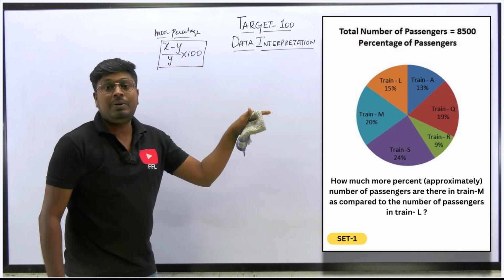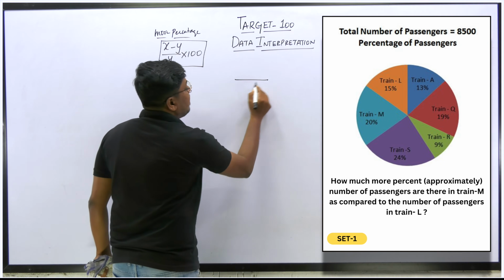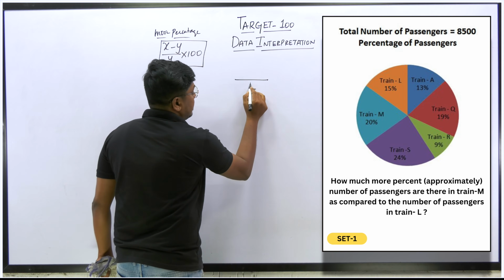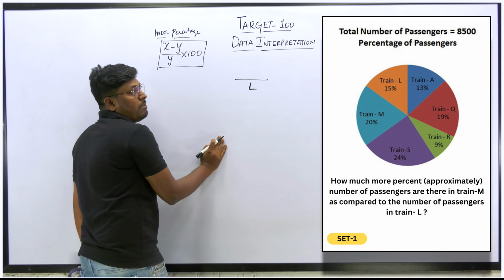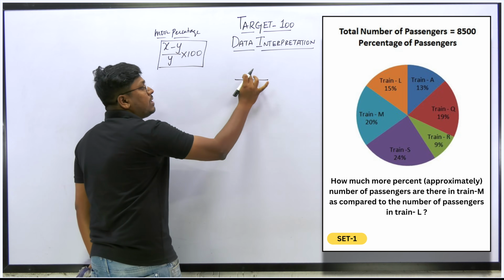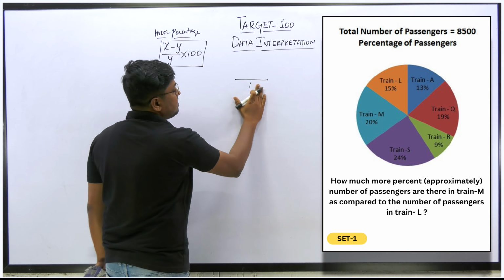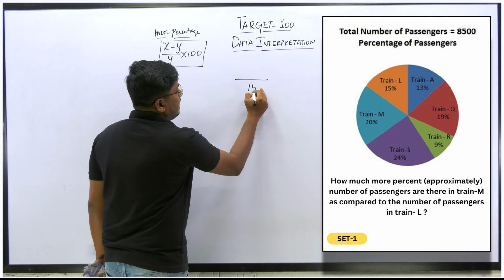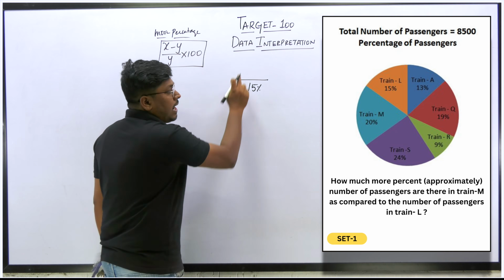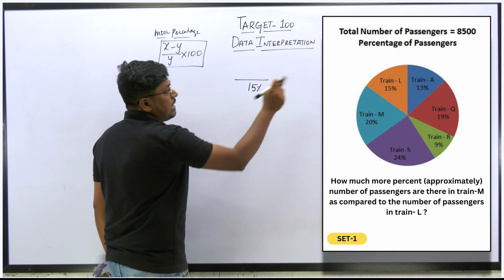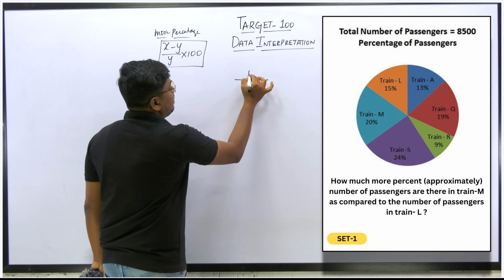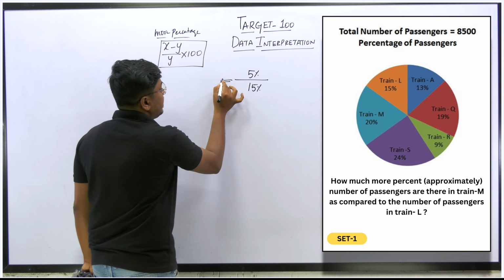We need to compare to train L. So train L should come in the denominator, and the numerator will be the difference of both trains. So train L is 15%, and the numerator will be M minus L, that is 20 minus 15, which is 5%. So friends, understood or not, right?